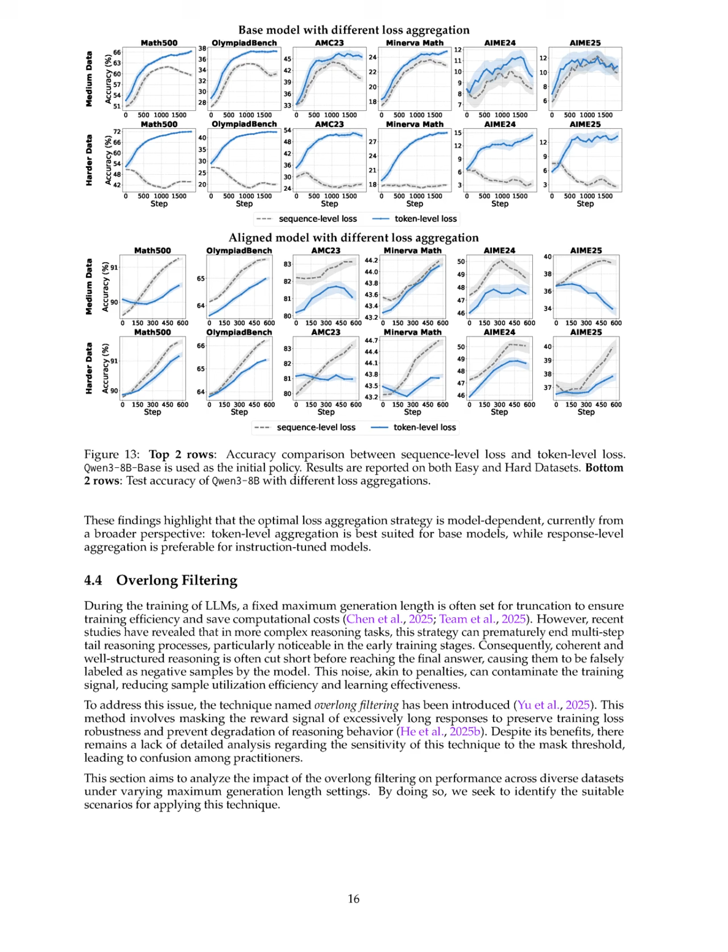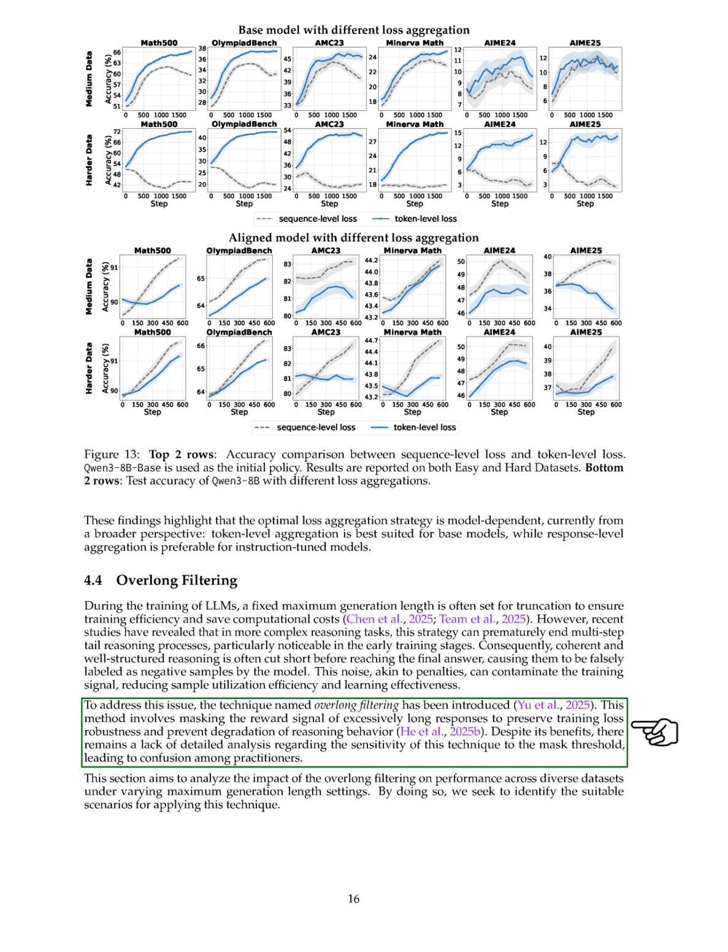Section Summary. In this section, we analyze the linguistic effectiveness of clip higher, revealing that stricter clipping limits hinder the model's ability to generate diverse reasoning by suppressing connective tokens, while relaxing these limits allows for greater flexibility and exploration of discourse structures. We also compare loss aggregation strategies, finding that token-level aggregation benefits base models, whereas sequence-level aggregation is more effective for aligned models, and we address the challenges of overlong filtering in training, emphasizing the need for careful threshold management.